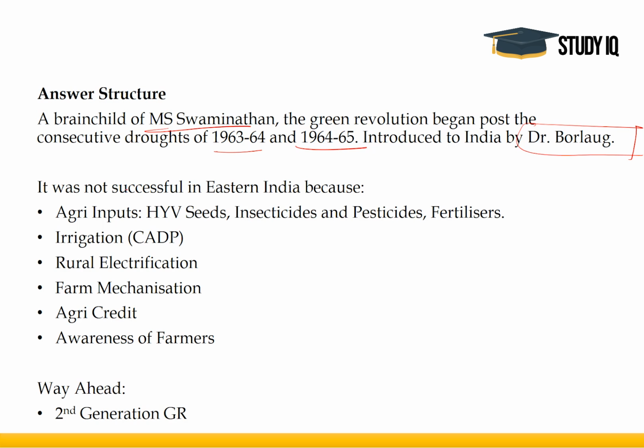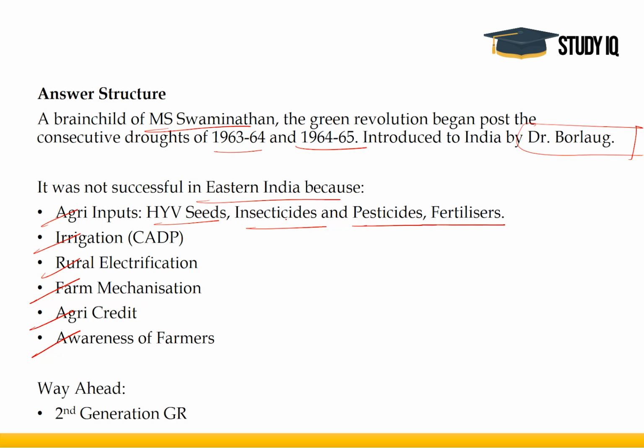It was not successful in Eastern India because of the features of Green Revolution: agri inputs, irrigation, electrification, mechanization, credit, awareness of farmers. Inputs included high yielding variety seeds, insecticides, pesticides, and fertilizers. These were all the characteristics of Green Revolution. All these were not available in Eastern India. However, they were available in Northwestern India and in coastal regions. That is why it was not successful in Eastern India.